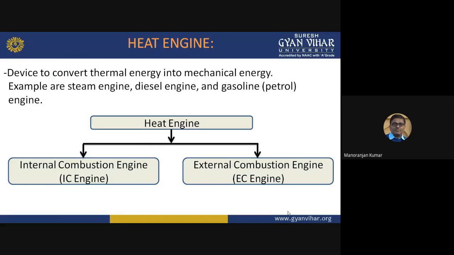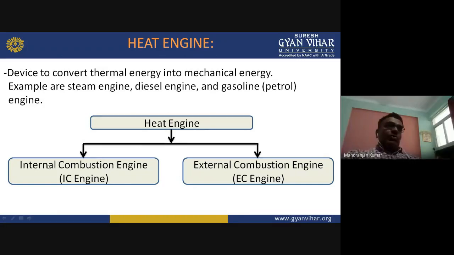Internal combustion engine, generally we say IC engine. External combustion engine, EC engine. Okay. So for this topic, we will keep focus only on the internal combustion engine. We will study in detail about the internal combustion engine and its working principle.